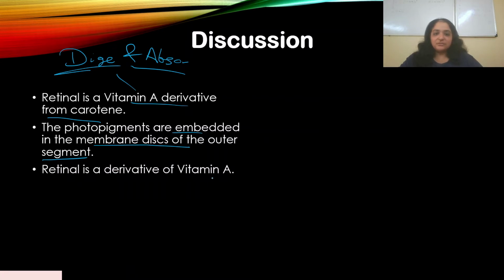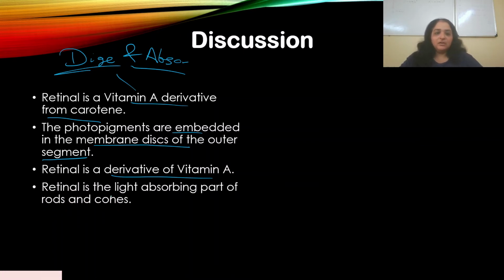Retinal is a derivative of vitamin A. Yeah, we know that. Retinal is the light absorbing part of rods and cones. Again, these two statements, you will know only when you study the photochemistry of vision. Okay.